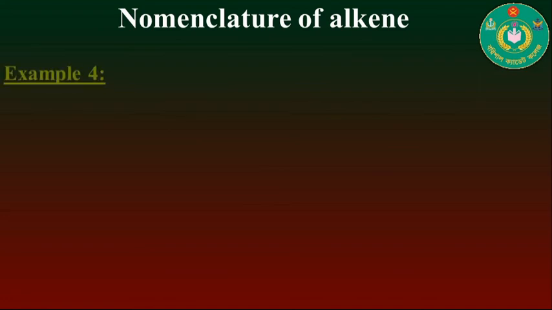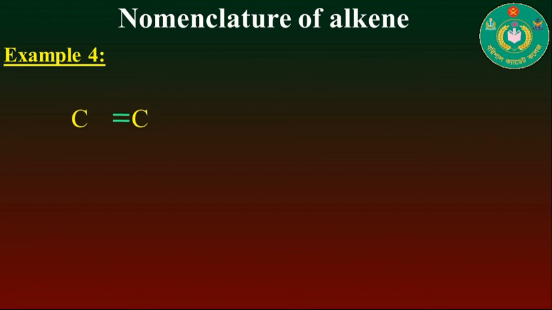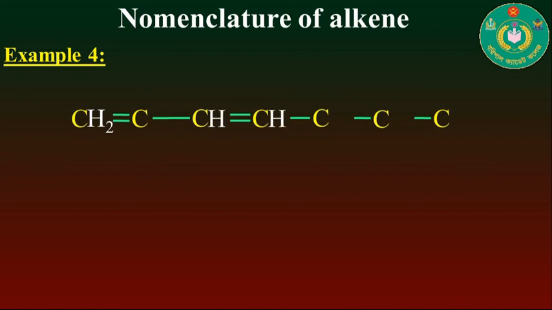Now move on to the next example for alkene. Here the carbon atoms are bonded with covalent bonds. Here you see that this compound contains two double bonds, and the bonding site of each carbon is bonded with a hydrogen atom, like here.